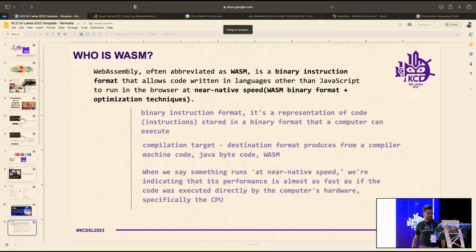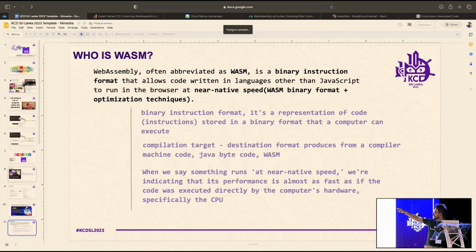So, what is wasm? That's the first thing that I need to explain to you. WebAssembly is a binary instruction format. So what is a binary instruction format? A binary instruction format is some kind of representation of code that can be stored in a binary format, since computers can understand binary. That is what we call a binary instruction format.